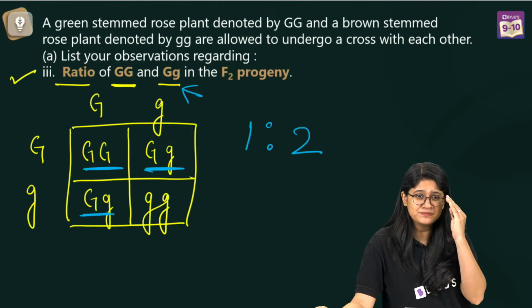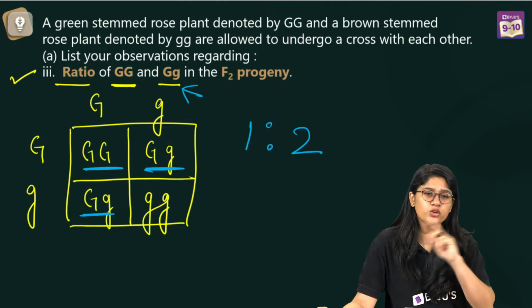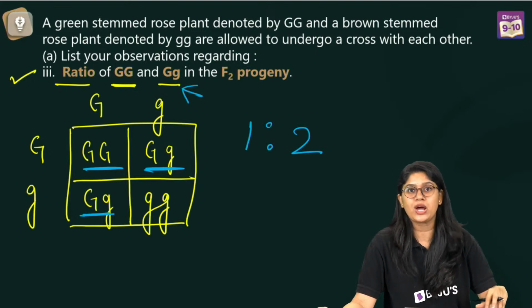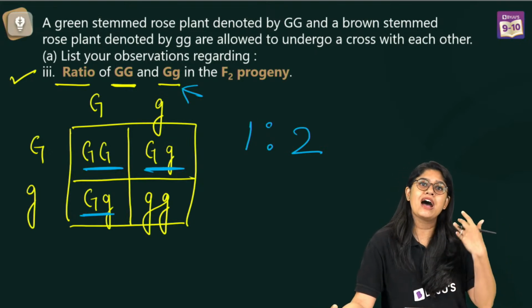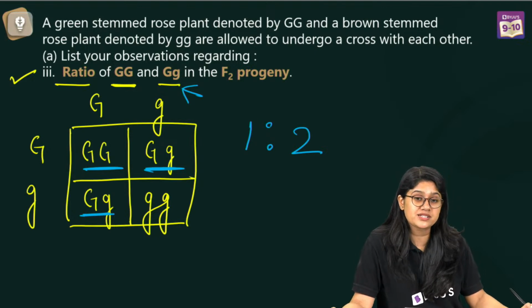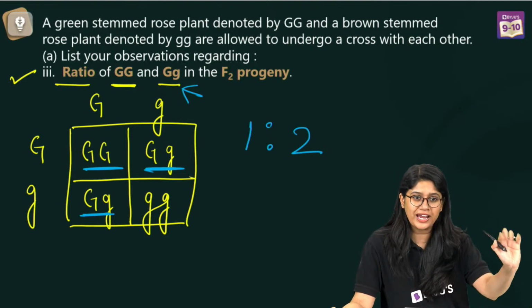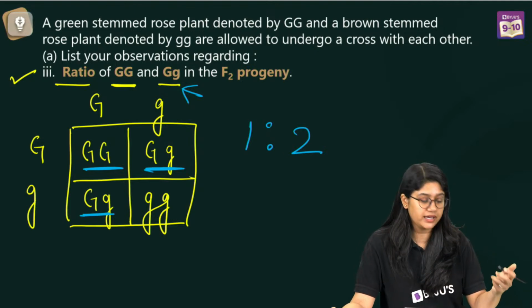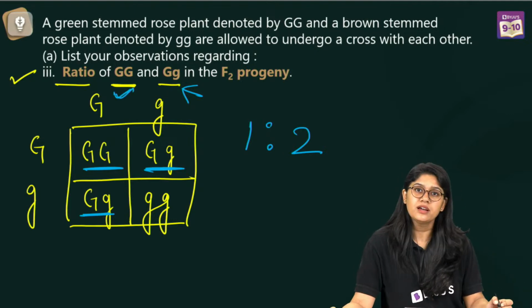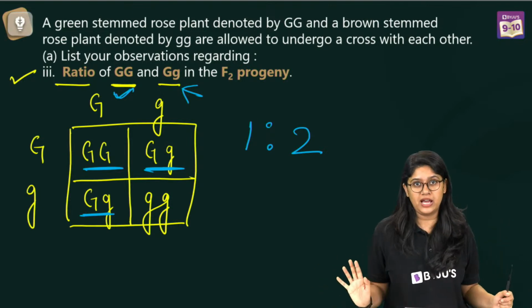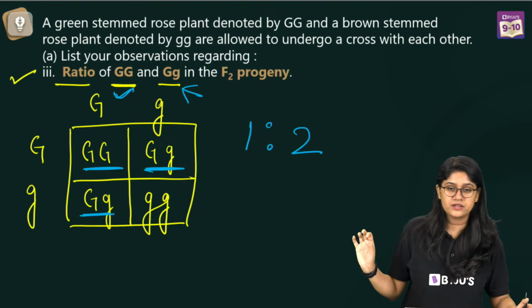Easy peasy. Aditi, you don't have to write the names when you're making a Punnett square, but if you're writing the answer and have time, you can write. Alam, what you didn't understand, can you explain? If you can write it, I'll be able to explain again. In this particular question, they're asking how many times we have capital G, and how many times small g and capital G, like how many plants have this.